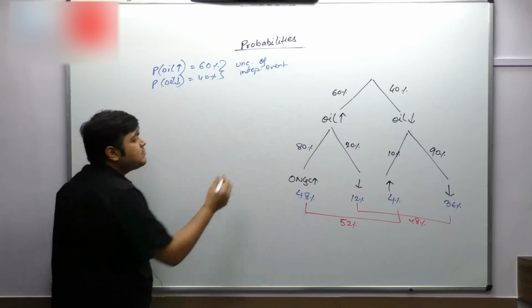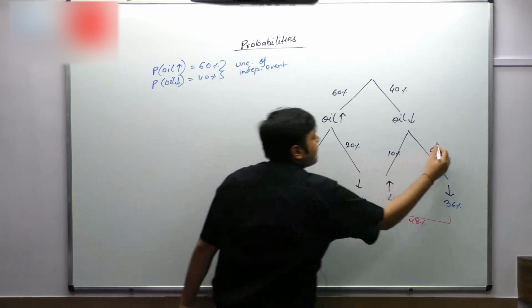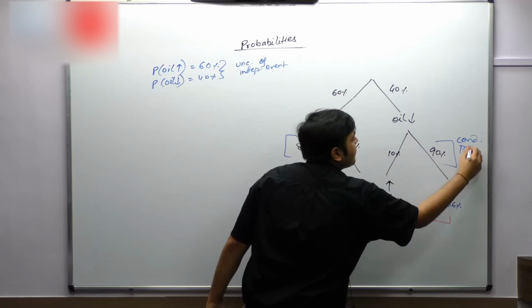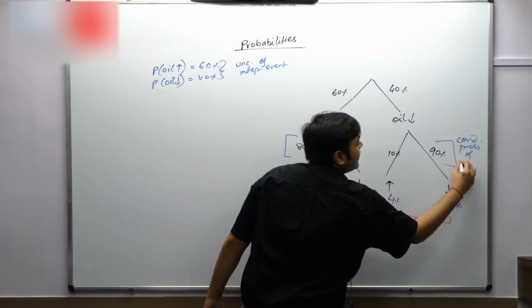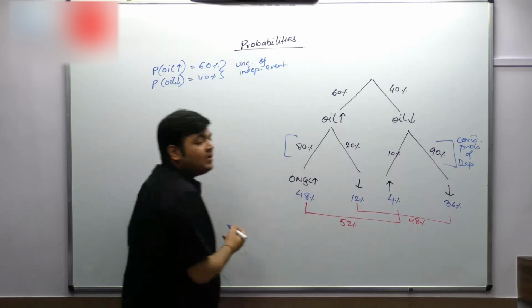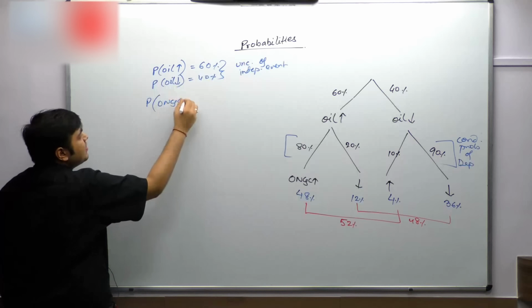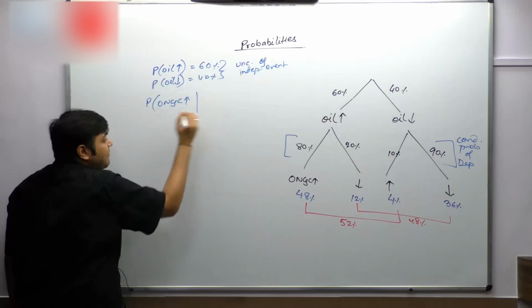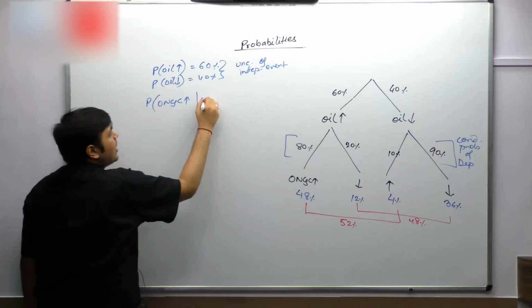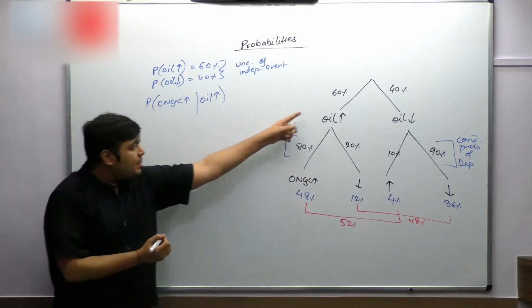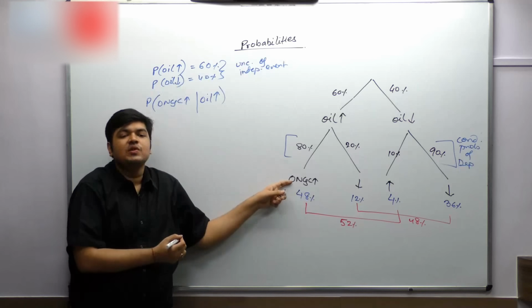When you are looking at these probabilities, they are the conditional probabilities of dependent events. Think: the probability that ONGC will go up given that oil has gone up. So oil has gone up is a fact. Oil has gone up. Now tell me what is the probability of ONGC going up.